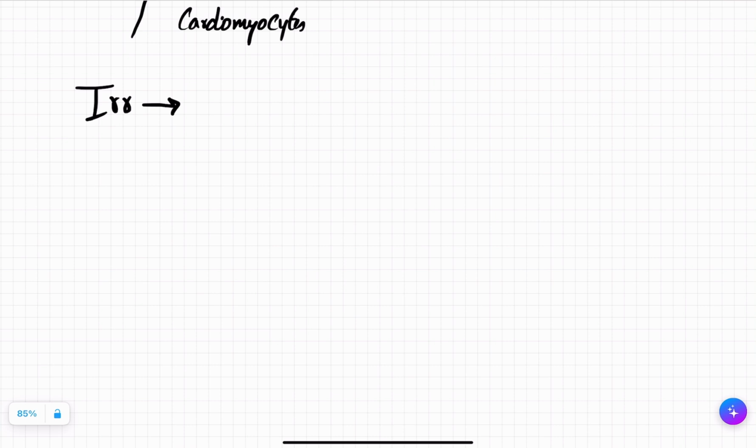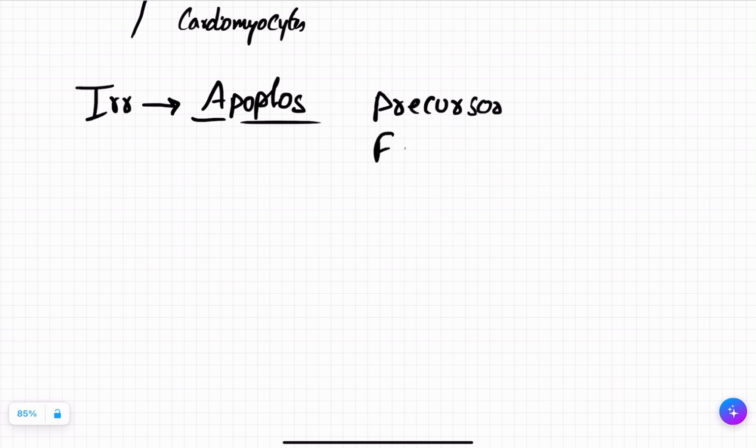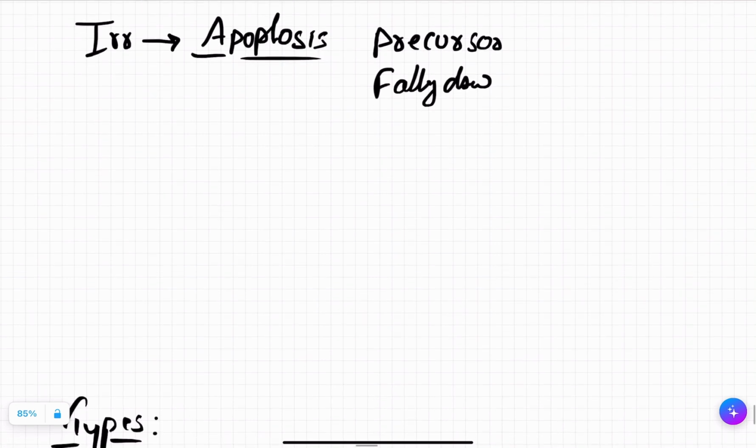That is your apoptosis. Don't say it as apoptosis, this is apoptosis. Apo means what? Apo means precursor. What is ptosis? Ptosis means falling down. Ptosis of eyelid you have studied in neuroanatomy, and apoproteins you have studied in biochemistry. So these are suffixes and prefixes making something up. So this is apoptosis. This is a precursor to the falling of the cell. This is a programmed cell death, and this happens in embryological condition.